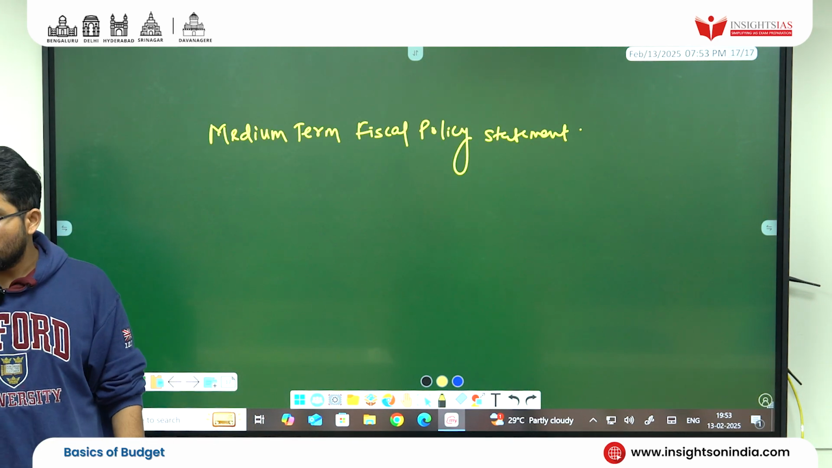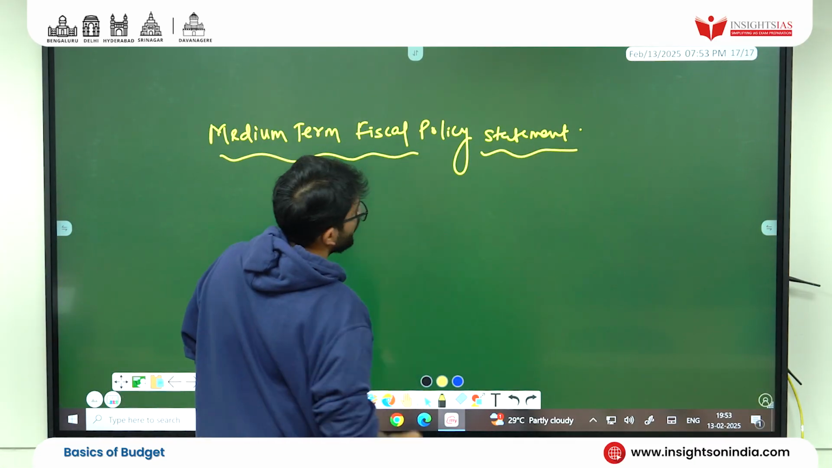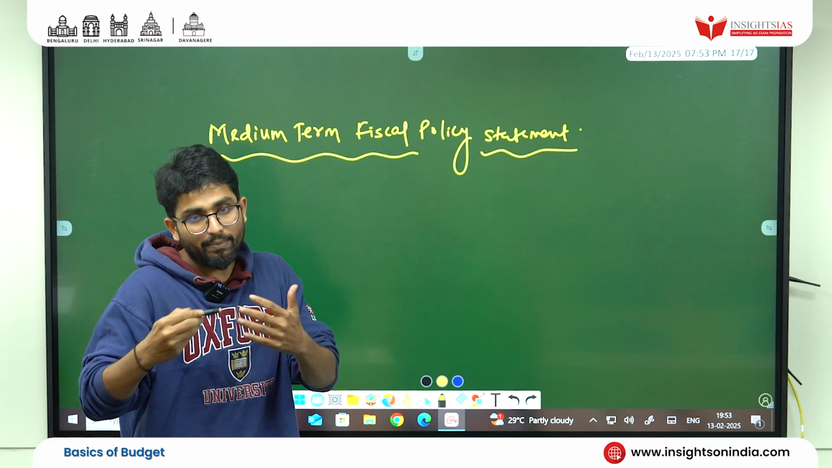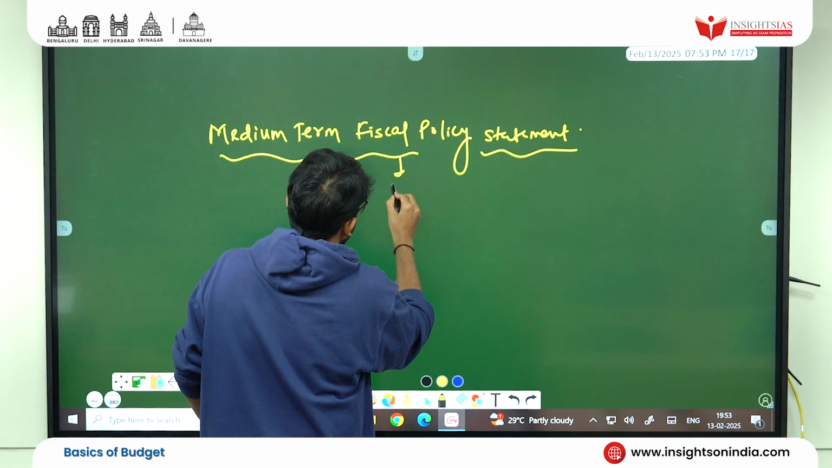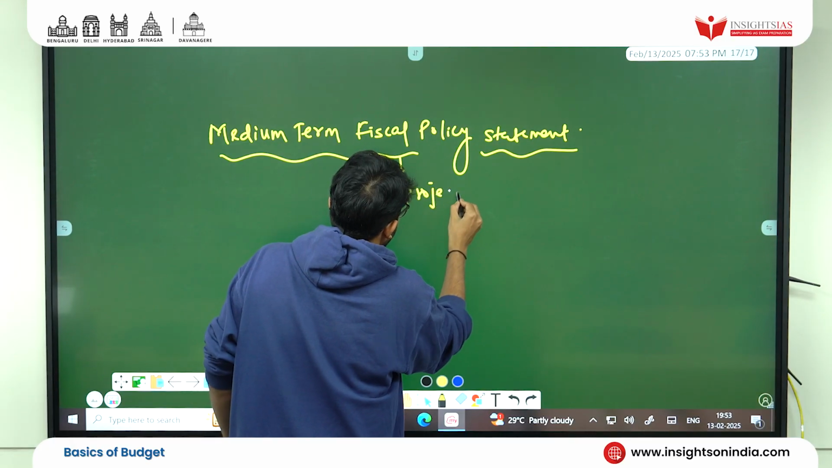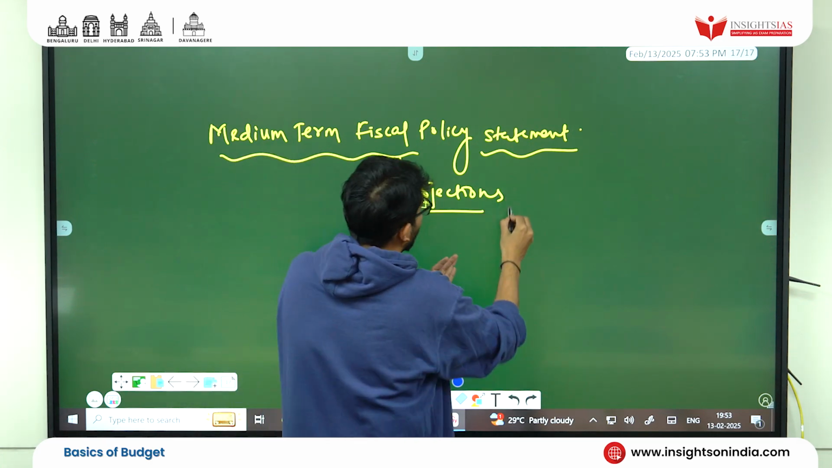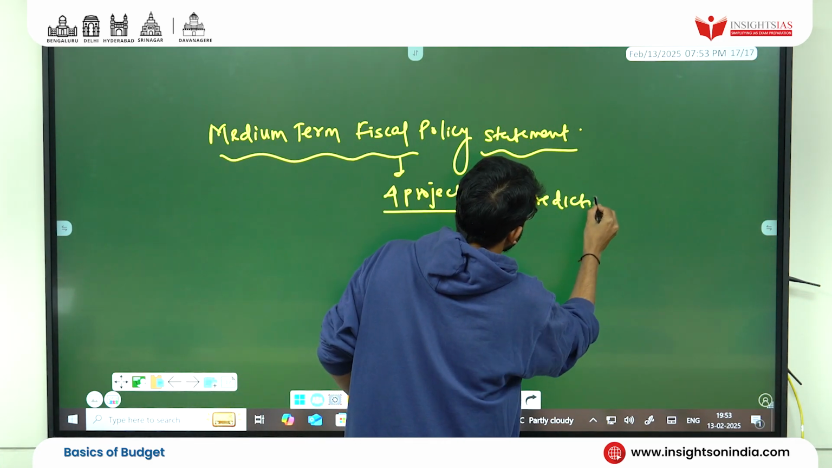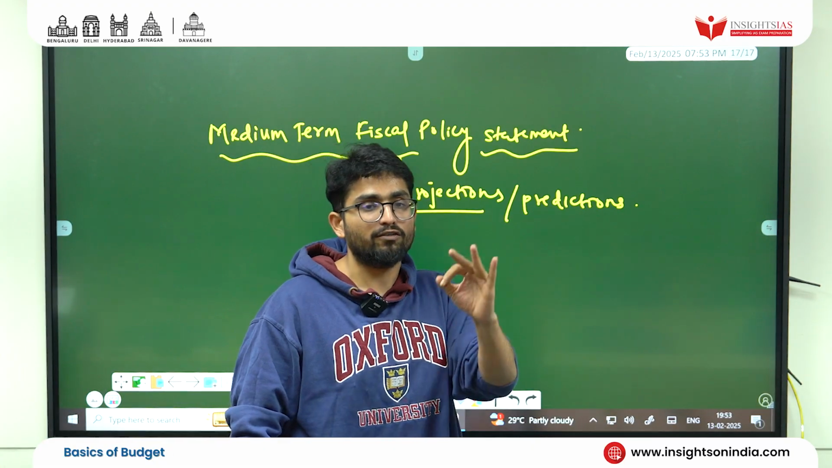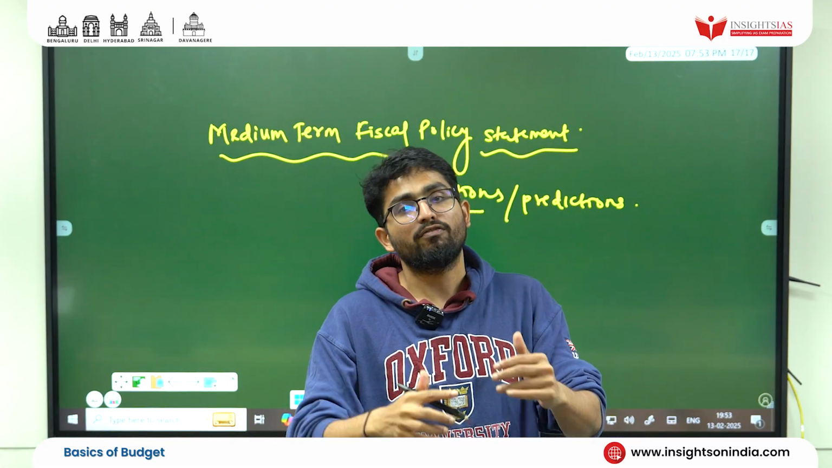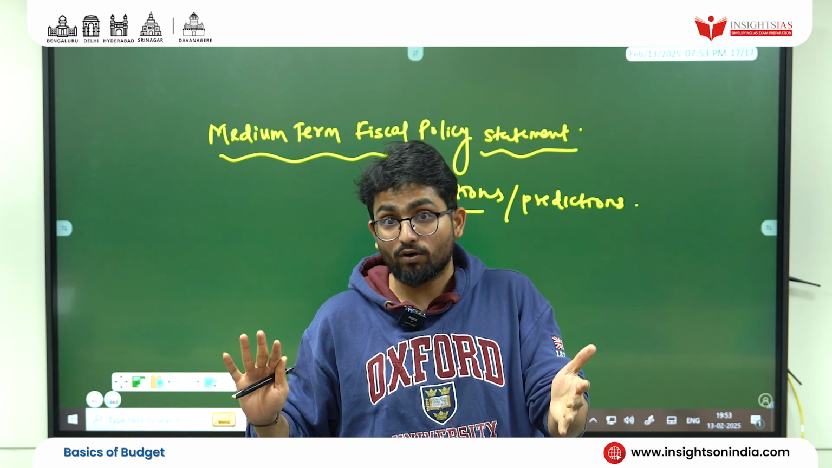Medium term fiscal policy statements. So students, in the medium term fiscal policy statements, what does the government have to produce? Basically, they have to go for four projections. They have to predict and present it in front of the parliament. Whenever you table anything in front of the parliament, that means you're tabling it in front of we the people, fully transparent. That's why you can't lie on the floor of the parliament.